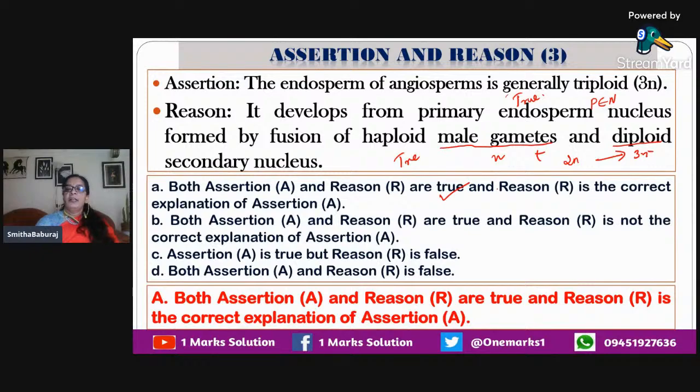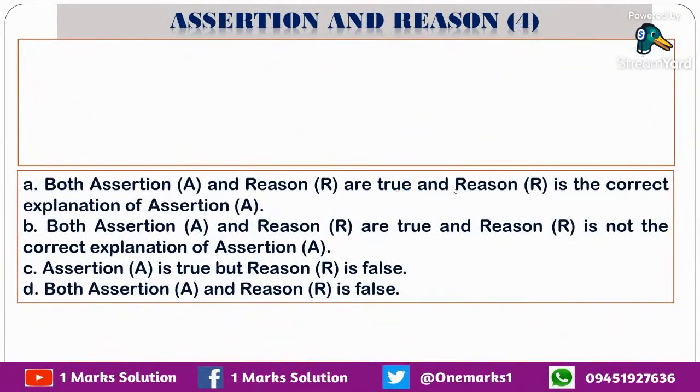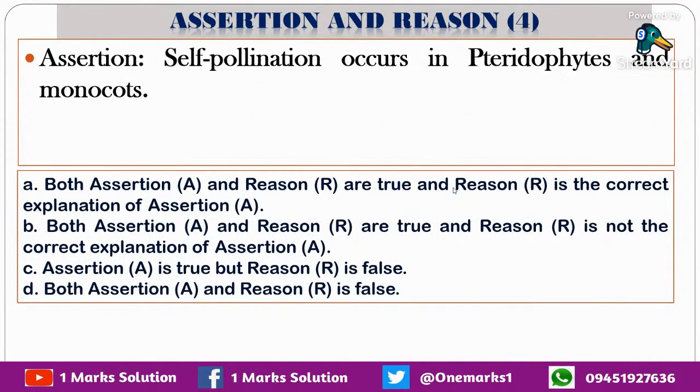Now let us see the next question. Self-pollination occurs in pteridophytes and monocots. First statement. Read the sentence again. Pollination can happen only in flowers. Is pteridophyte a flowering plant? No. So you can write that the statement is false.